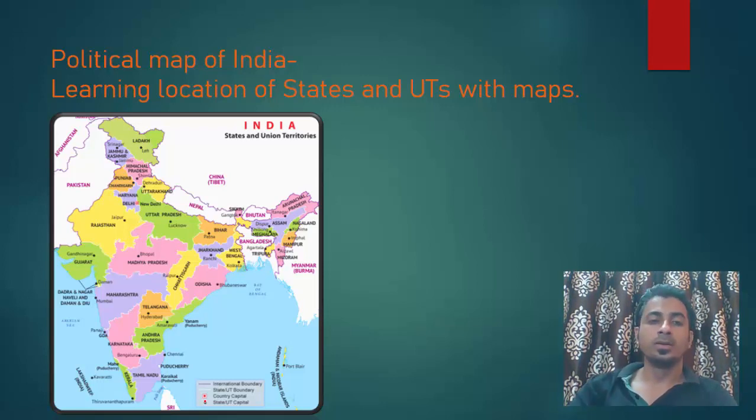Okay. So many of the states we know, but there are some states we don't know where they are situated exactly, like many in the northeast, or maybe Jharkhand, Chhattisgarh, these states in East India, or maybe some union territories also, like Chandigarh, or maybe Puducherry. So we are not able to exactly specify where they are situated. So in this session, I will tell you how to know exactly.